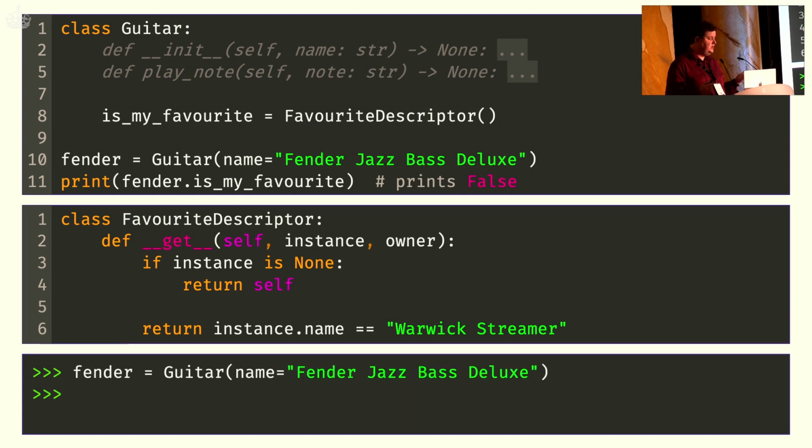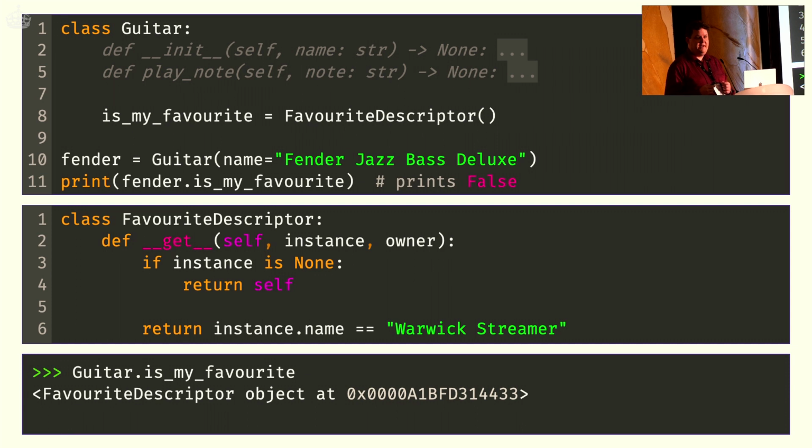I can also do this for my Fender guitar. Access the attribute. Again, make it past the instance is None check. Get to the check line. Now the name is not equal to Warwick Streamer. And I will get False back. Now, for completion, I can also use the class directly, access the class attribute directly. Since instance is now None, we will simply get the descriptor back. So, this is basically a very simple example of a descriptor and how you'd influence the get method.